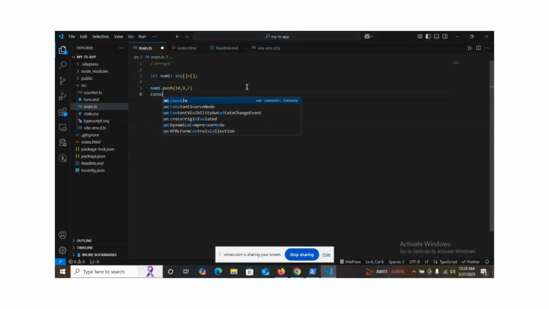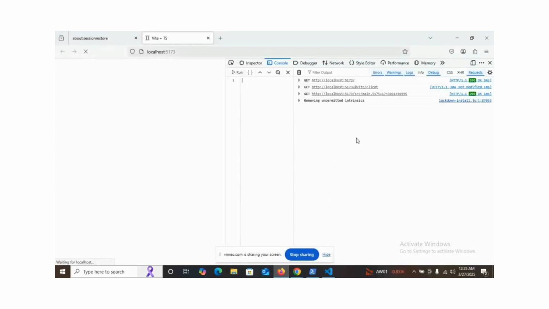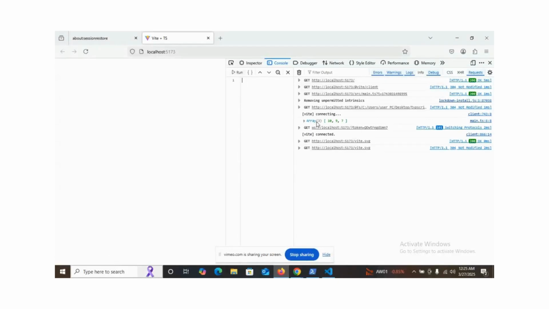So console.log to see what is being pushed. I'll call number one so that I will see number one. That's nice. You can see no errors. I should see an array with just a few numbers. You can see array 3, and we have 10, 9, 7. So that is also an array.